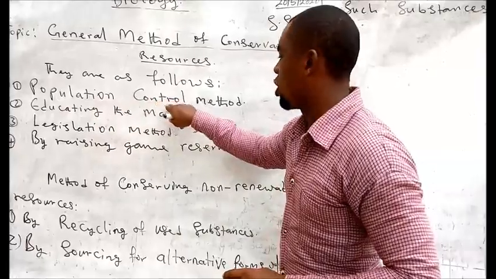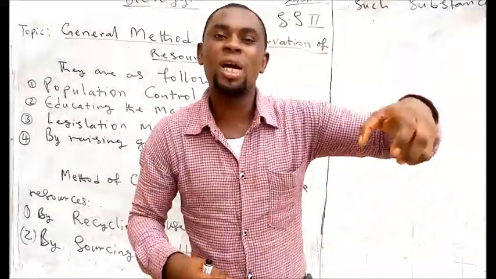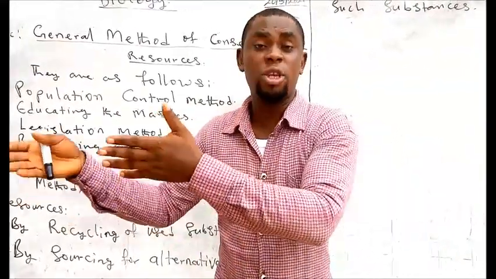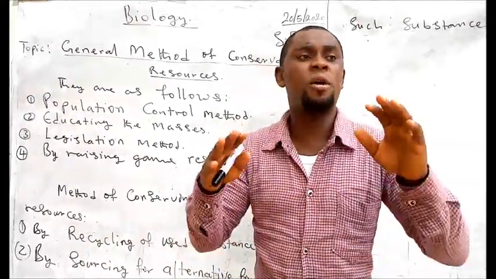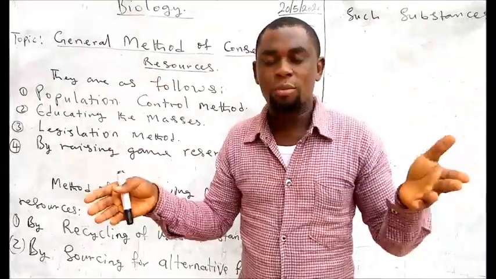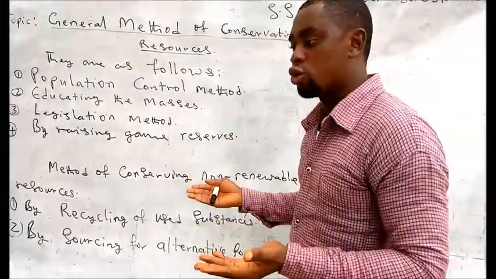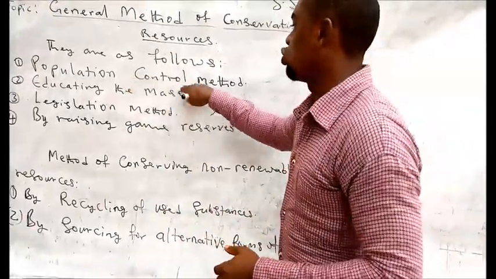Control our population. Sometimes some countries will do this by subsidizing the cost of contraceptives, giving them out to some individuals free of charge, just to make sure that every family has their own contraceptive, the best one for them. They make sure they have it. So it can be done by any country in their preferred way. So that is population control method.